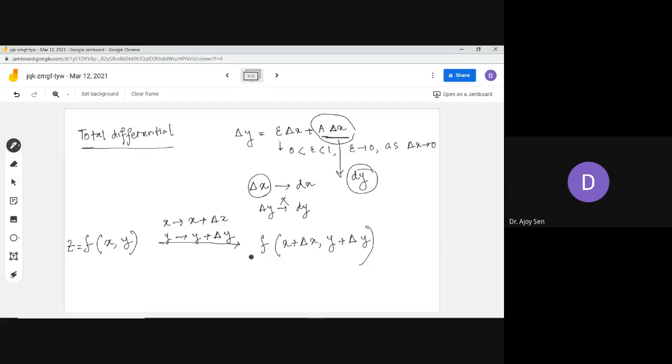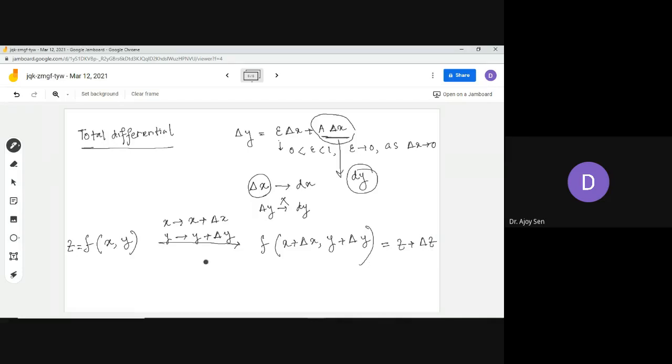So now you have taken an increment of these two independent variables by amounts del x and del y. So this functional value changes to this value, and we can write it as z plus delta z. You can assume that this functional value is exactly the functional value at the point xy plus maybe some changes.